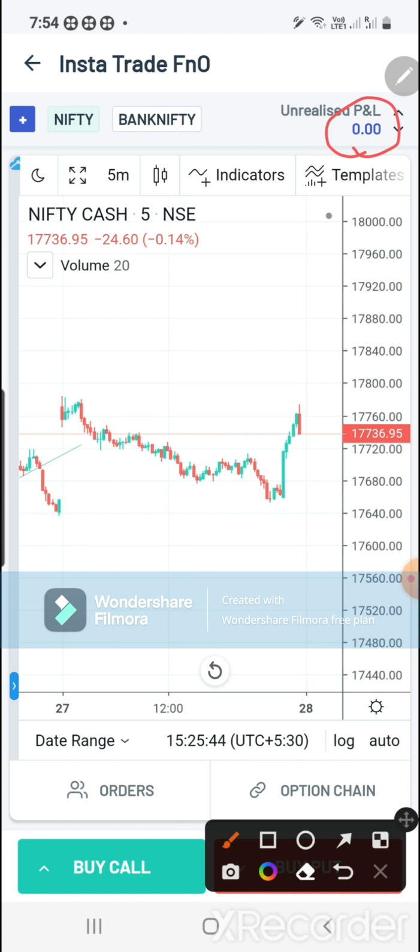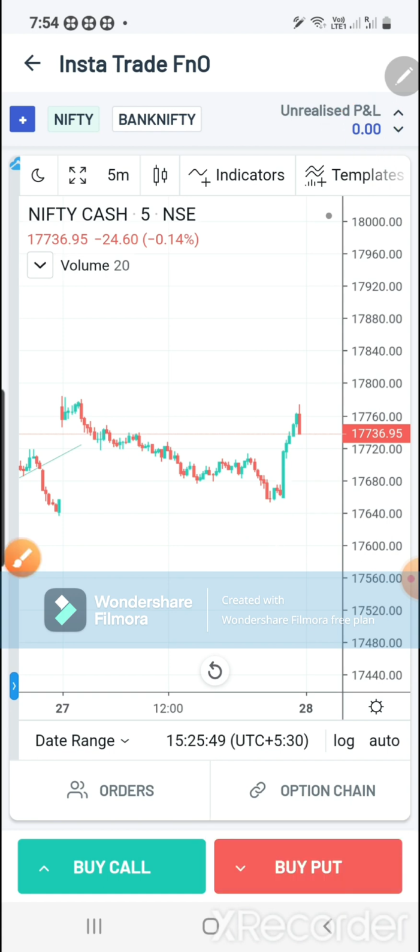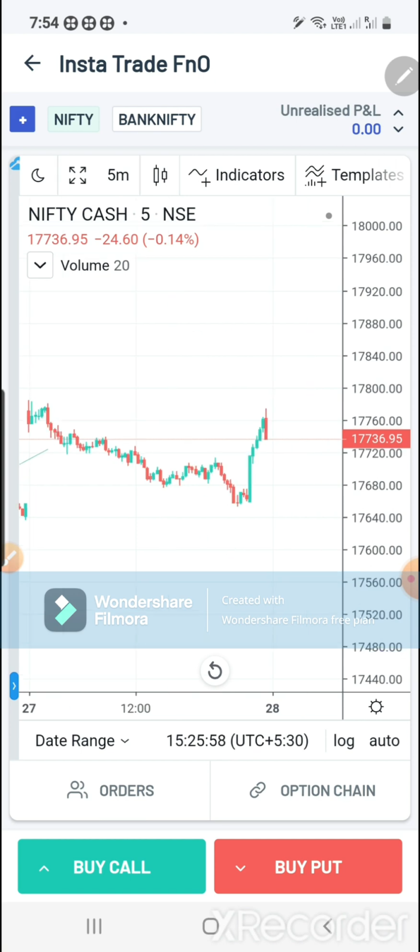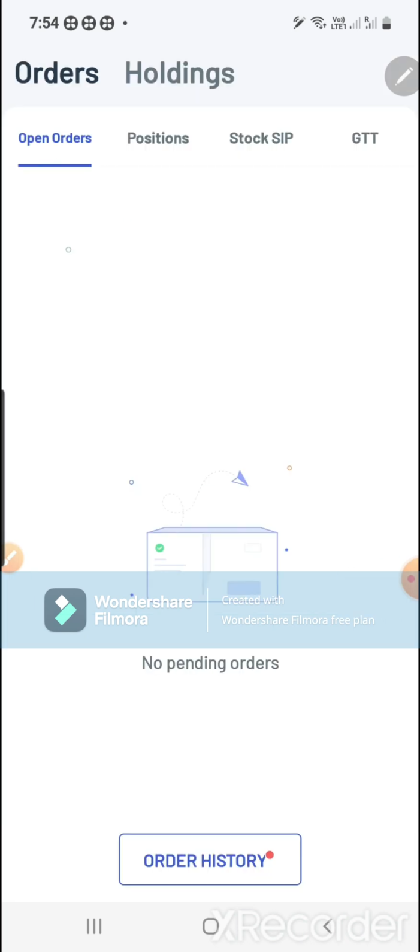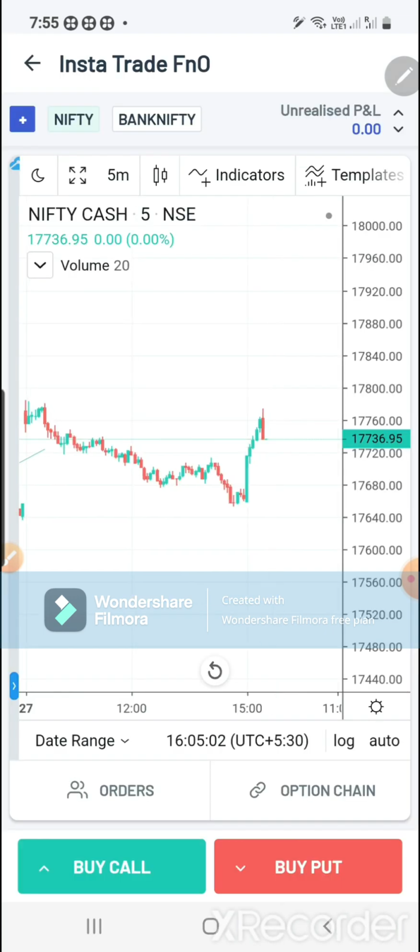You can do everything. Like if you want to buy an option, the option chain is here. By seeing the chart, those who technically know how to draw support and resistance, based on support, if they have taken a trade, your PNL will show upside. And if you want to square off, just click on the order. Your open order will show up here. Click on that and the square off button will come. You just click on square off and confirm, and it will get squared off. This is how you can square off the position.